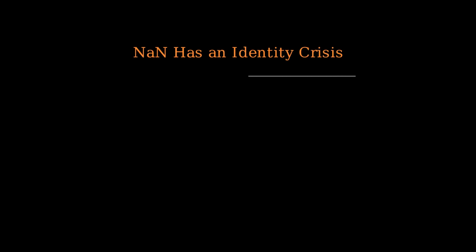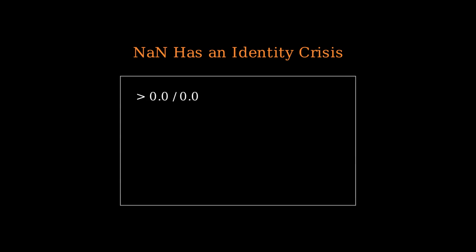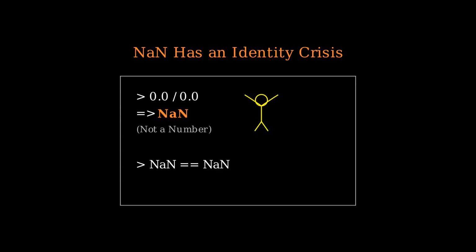you own. But divide 0.0 by 0.0, our old indeterminate friend, and the computer returns something called NaN, which stands for "not a number." NaN is the computer shrugging. It's the digital equivalent of "I don't know, and I refuse to guess." And NaN has the most unsettling property in all of computing. NaN is not equal to itself. If you ask a computer whether NaN equals NaN, it says no. It's the one value in your machine having a full-blown identity crisis, and honestly, relatable.